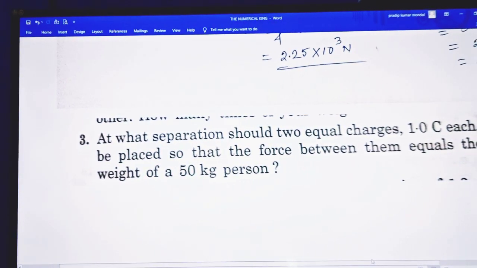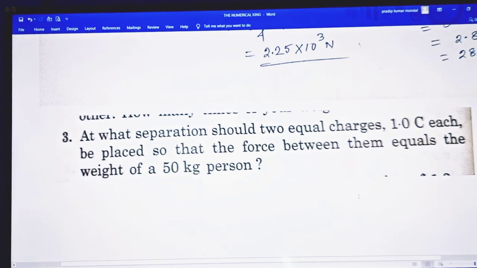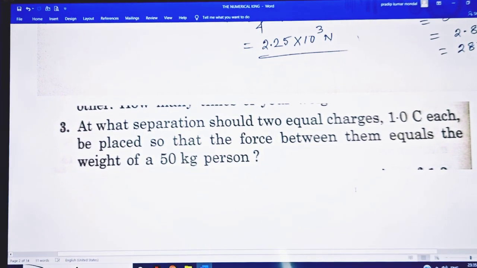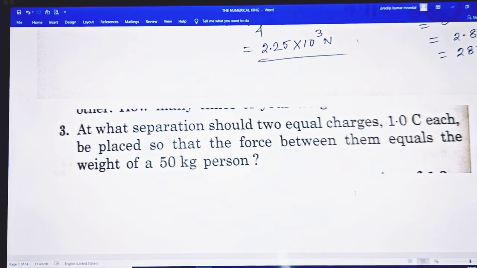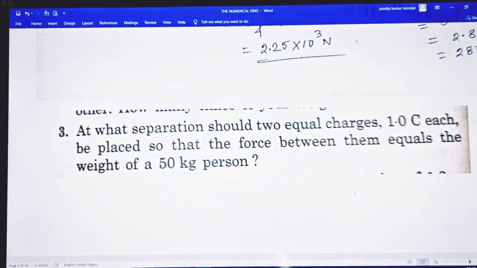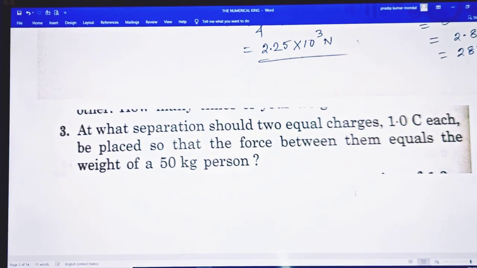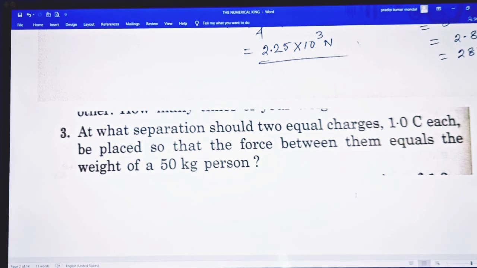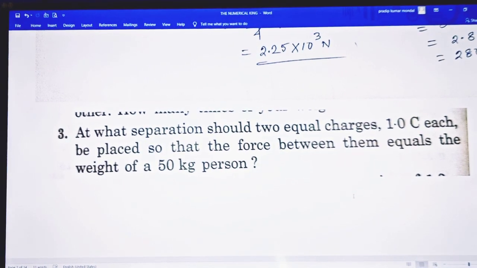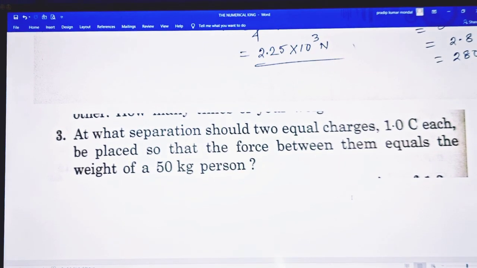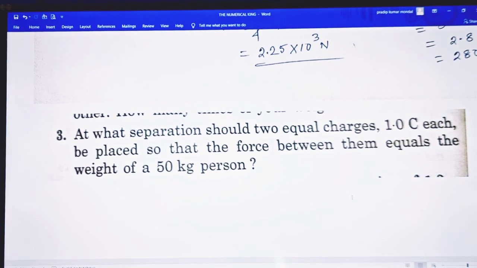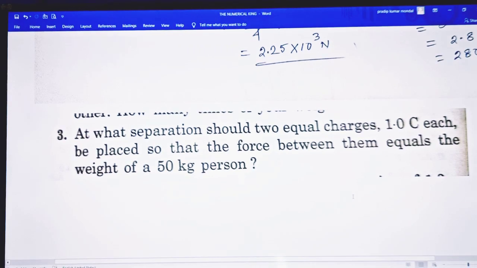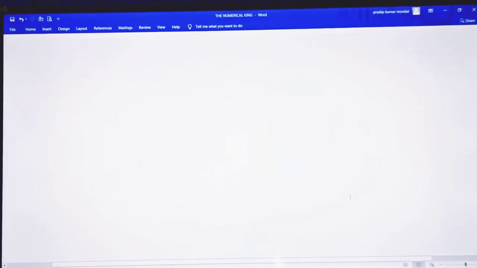So the next questions. From questions 1 and 2, question number 1 gives us knowledge about the concepts of dimensional analysis, and the second one is the concept of Coulombian repulsion force, as well as comparing it with your own weight, so that you realize how much this force attracts.